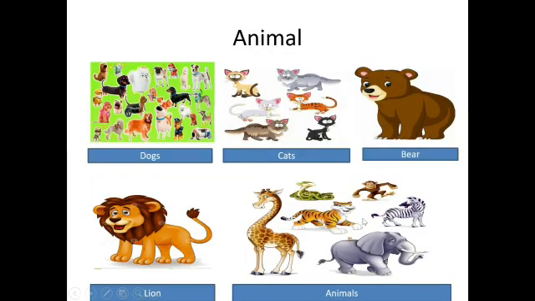Next we'll see animals. Let's see few examples of animals. Dogs, cats, bear, lion and few animals like giraffe, tiger, snake, monkey, zebra, elephant. These are the few examples of animals.